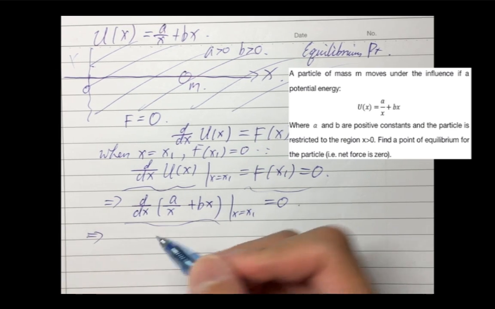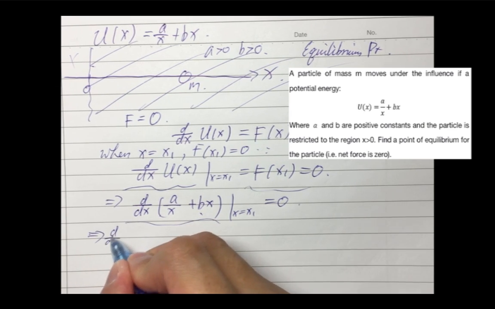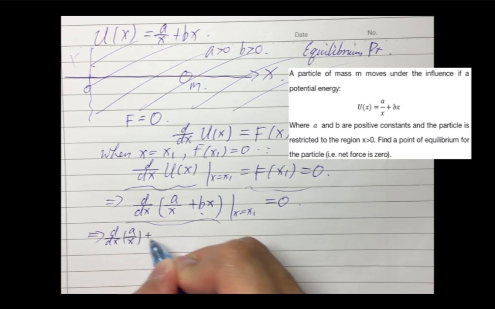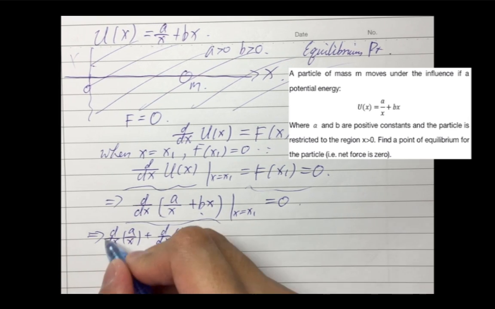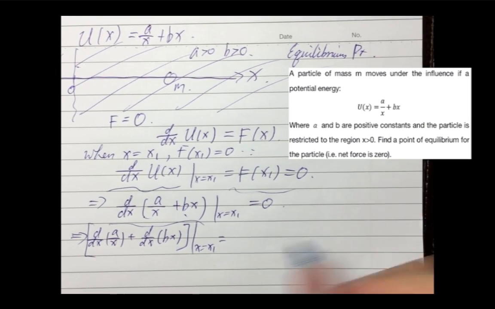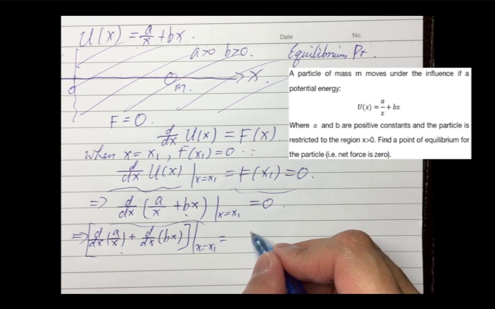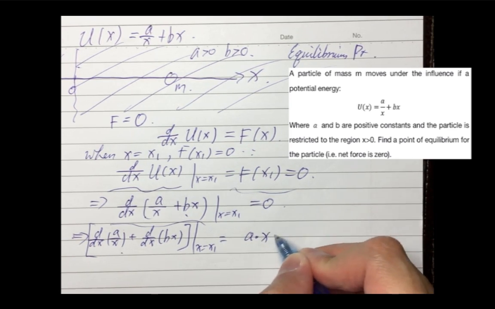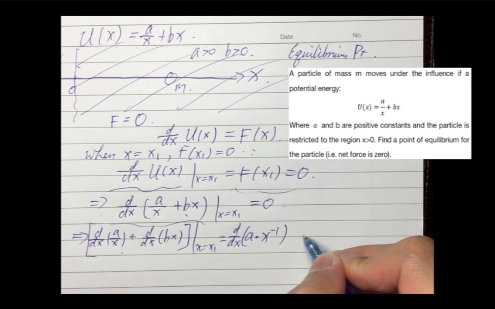So we are doing differentiation for both parts individually. So it's d over dx of a over x, plus d over dx of bx, with x equals x1. For this part, a over x, we can just write it in the form of a times x to the power of -1, right? And then do differentiation for it.